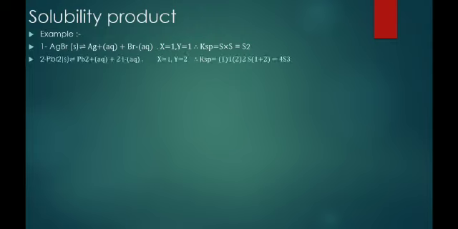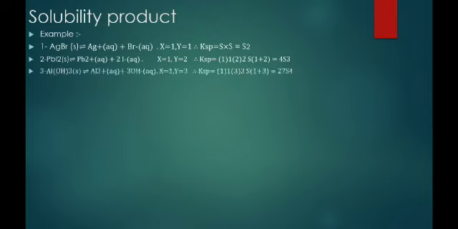In the second example, PbI2 dissociates into Pb2 plus and 2I minus. Now the coefficient of Pb2 plus is 1 and the coefficient of I minus is 2. It means that X is equal to 1 and Y is equal to 2. So now Ksp is equal to X to power X, means 1 to power 1. Y to power Y means 2 to power 2. And S to power X plus Y means 1 plus 2. So finally we get 4S raised to 3.